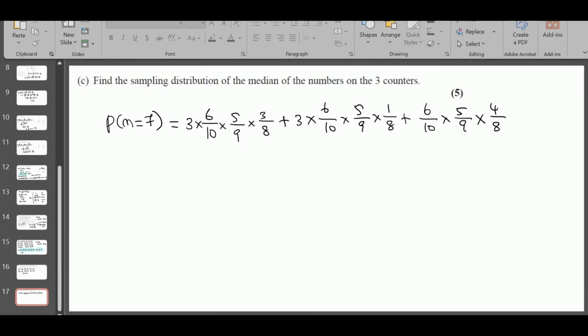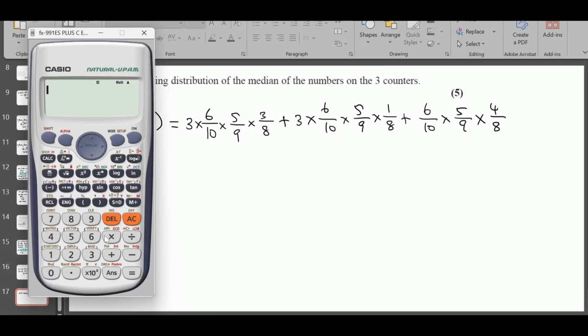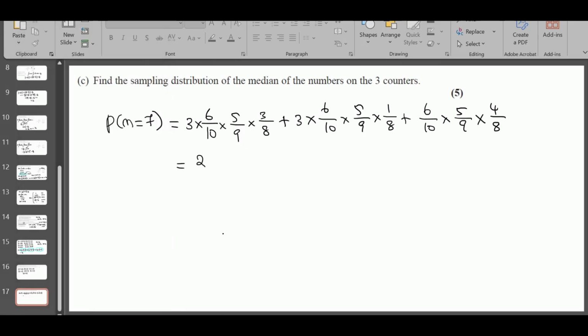Let's calculate this probability first. Again here the same denominator, we have 10 times 9 times 8. So the numerator is 3 times 6 times 5 times 3 plus 3 times 6 times 5 plus 6 times 5 times 4. That's probability 2 over 3.